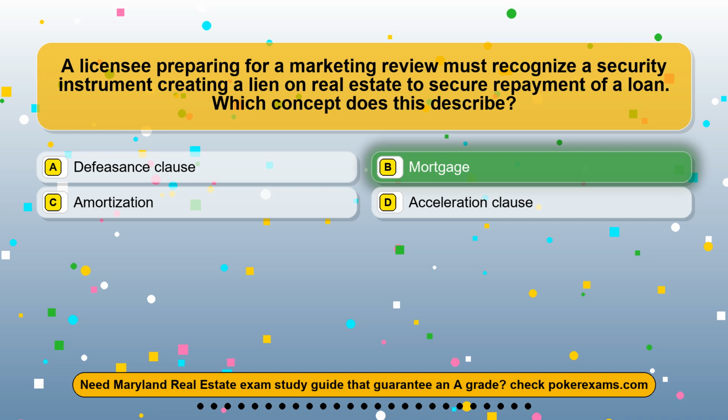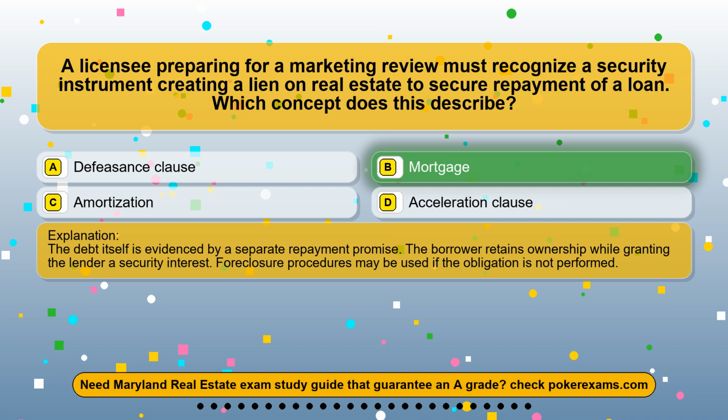The correct answer is option B, mortgage. The debt itself is evidenced by a separate repayment promise. The borrower retains ownership while granting the lender a security interest. Foreclosure procedures may be used if the obligation is not performed.